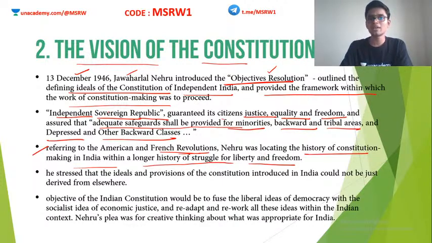So basically, Jawaharlal Nehru understood that the Indian Constitution has to be a document that should have a place in India's history. India's history until then also has to be taken into account. The national movement of India did not simply happen as an anti-British movement. Yes, we have to send away the British and gain independence. That was definitely the prime concern, but the national movement also had many other aspects.